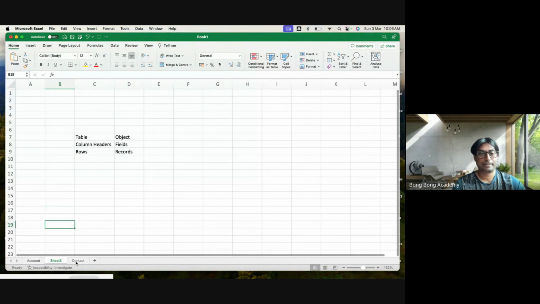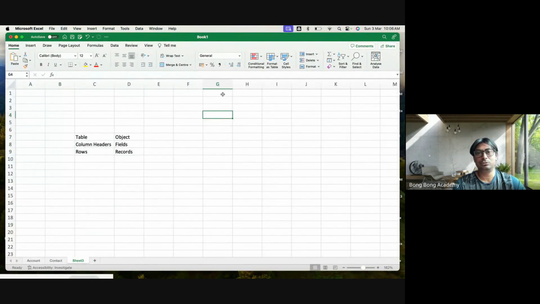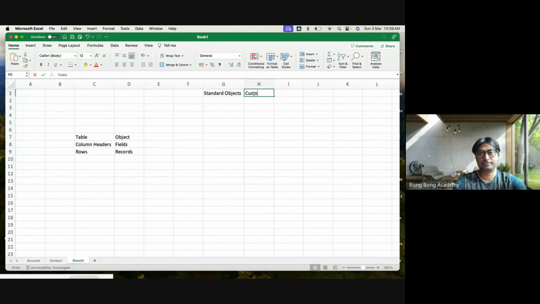So there are two types of objects in Salesforce. One is called standard object, and the other is called custom object.